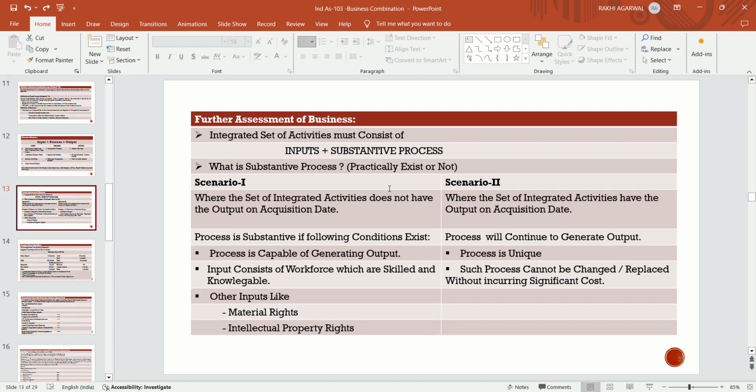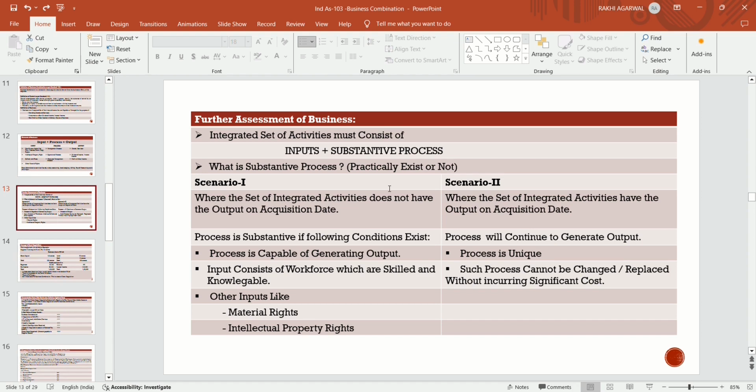Now scenario 2, where the set of integrated activities has output on the acquisition date. In the previous case, the set of integrated activities did not have output on the acquisition date.